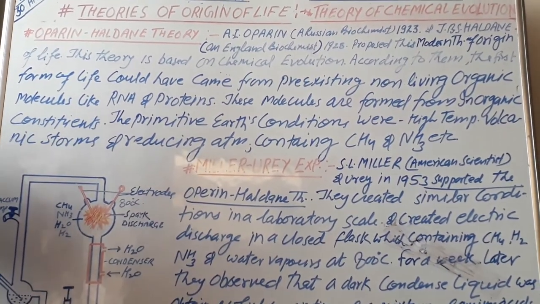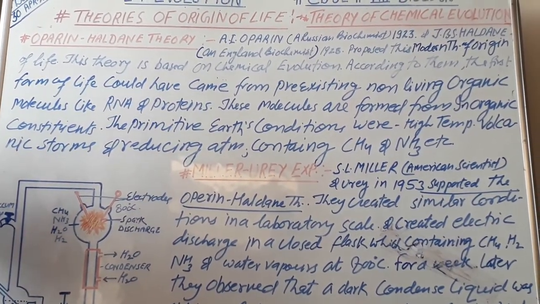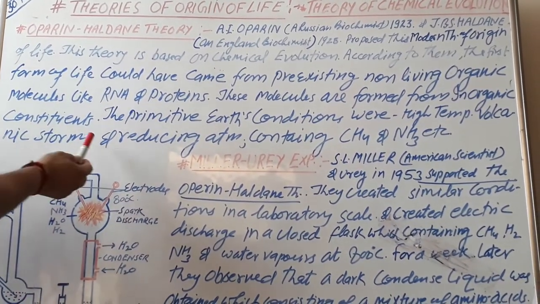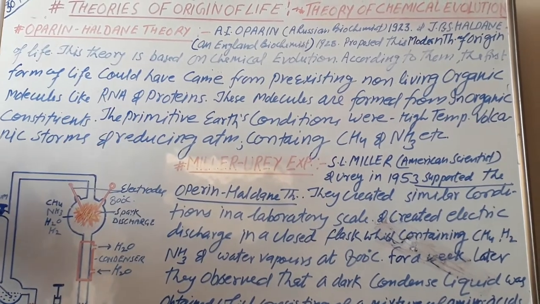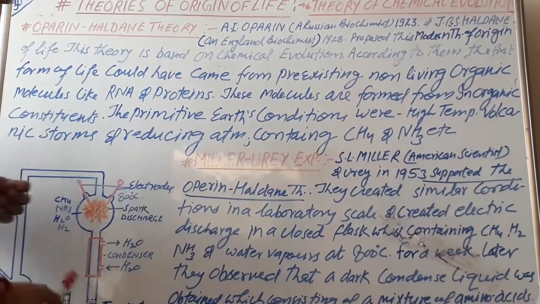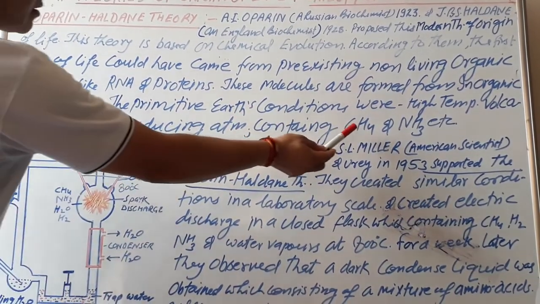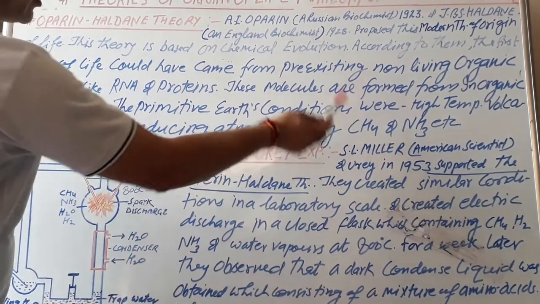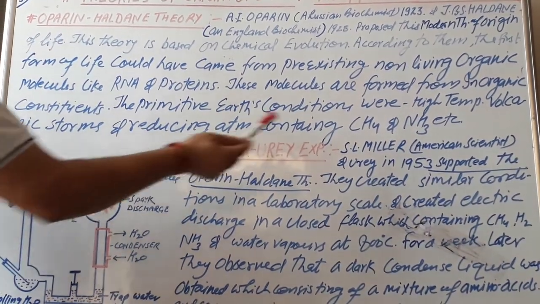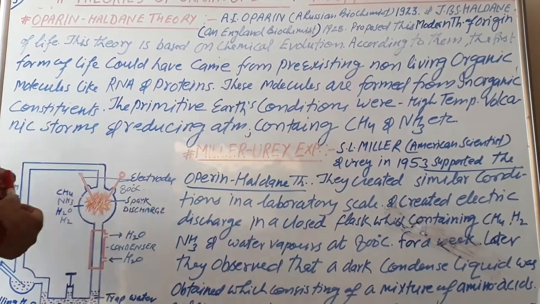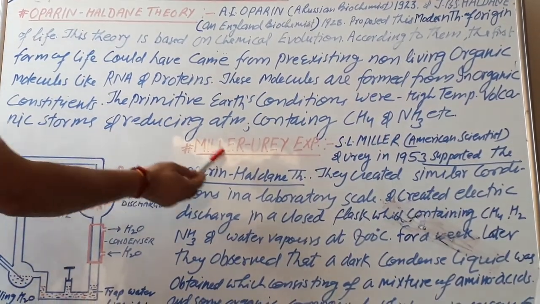The primitive earth conditions were high temperature, volcanic storms, and a reducing atmosphere, consisting of methane and ammonia, etc. All these components are responsible for the origin of life because these are the constituents of the primitive living cell. Now, the Miller and Urey experiment.